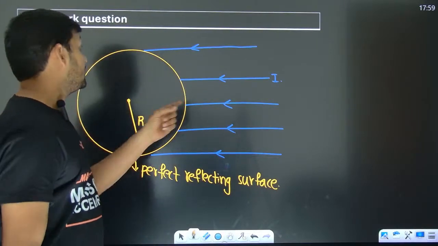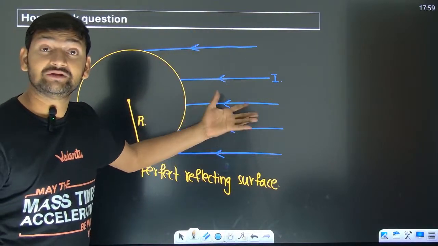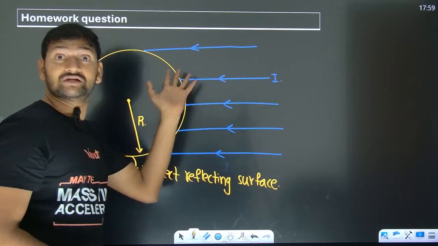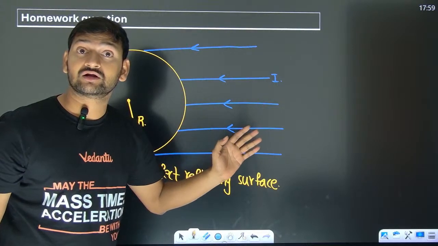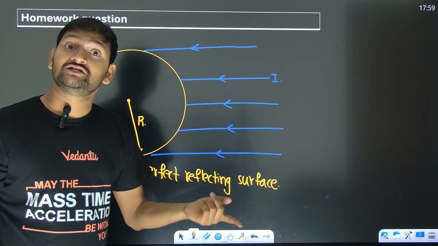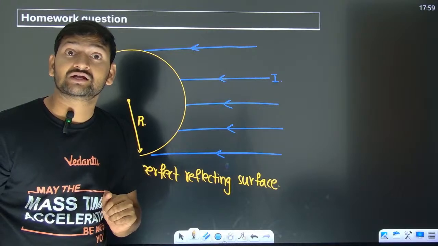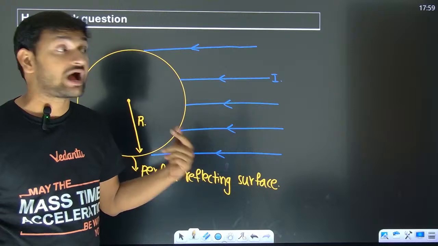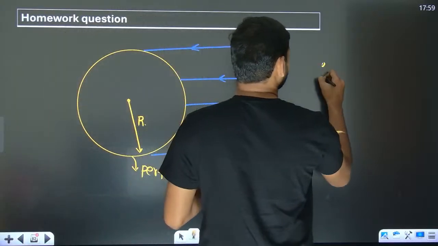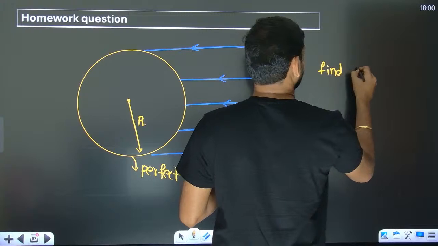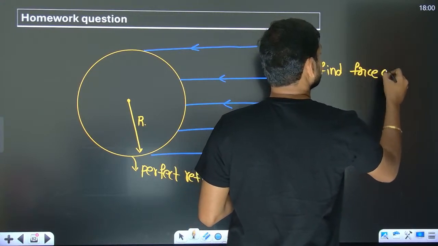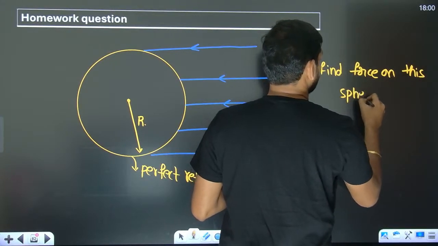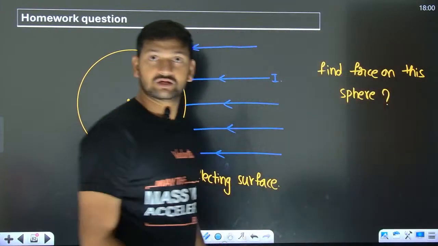What I want is, see, this radiation, that means these photons, they go and strike this sphere, right? And when they strike, obviously they are going to change their momentum, because they get reflected. When there is a change in momentum, there will be force on the photons. Then photons also apply force on the sphere, action reaction. What I want is, find the force on this sphere.